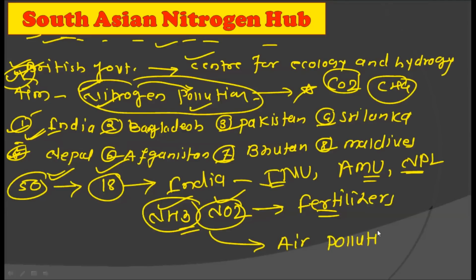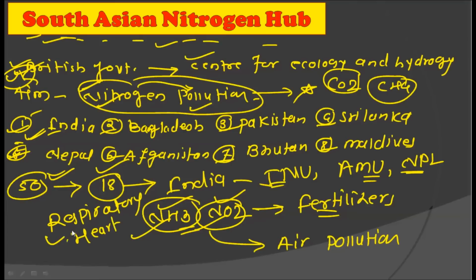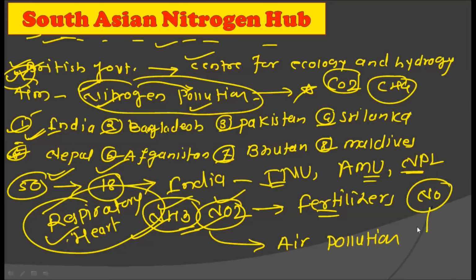And the air pollution caused by nitrogen as well as nitrous oxide can create respiratory problems in human beings. These respiratory problems can lead to heart problems. So this is a very serious issue from the human point of view as well. Not only this, nitrous oxide is a greenhouse gas, so this also contributes to global warming, right?